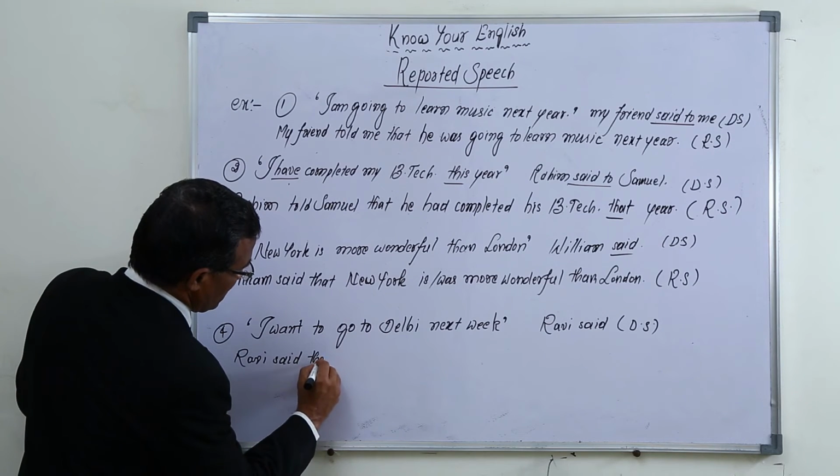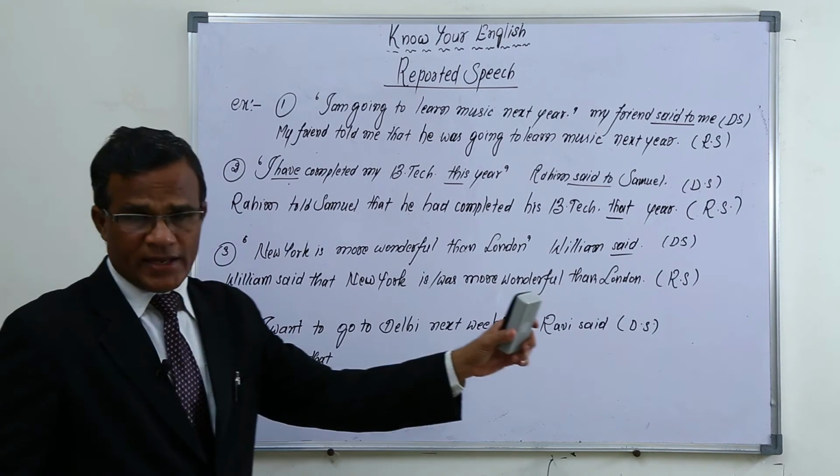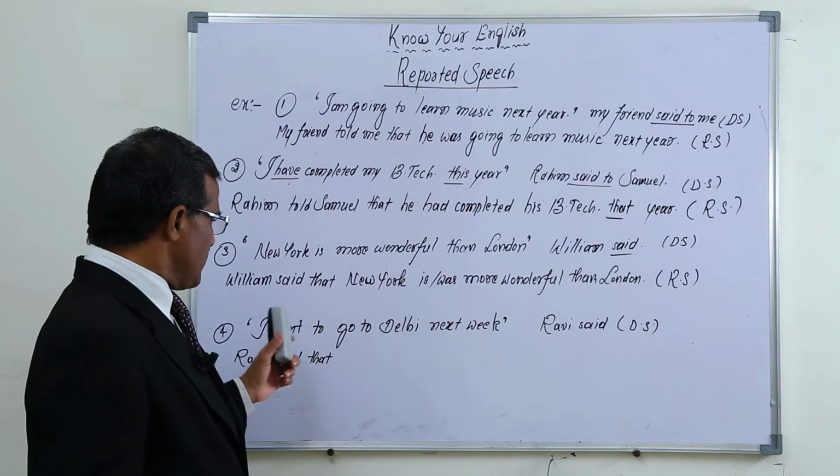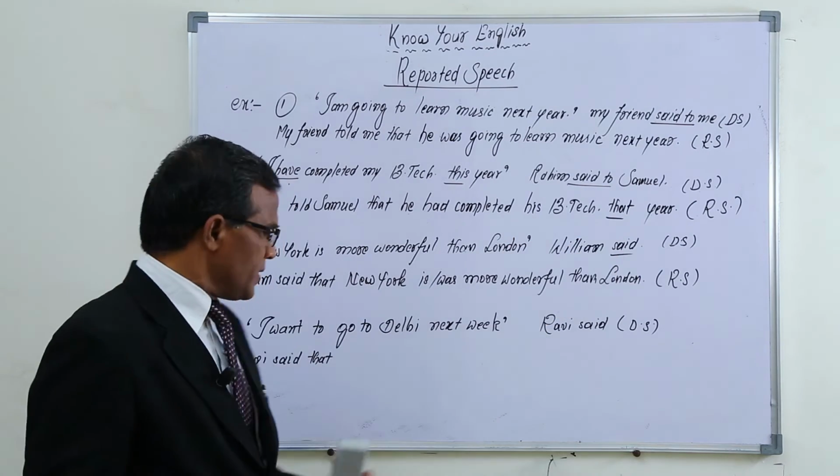Okay, next, Ravi said that "I" changes into he.